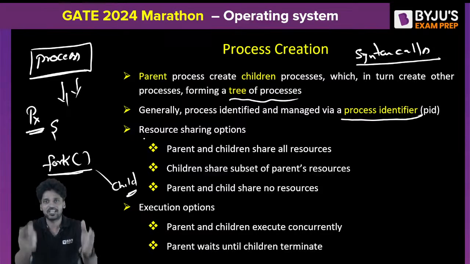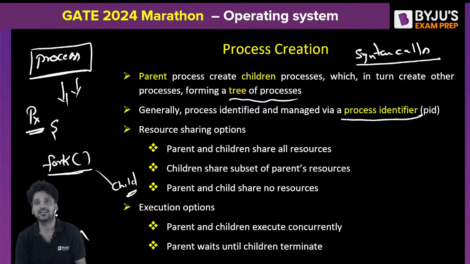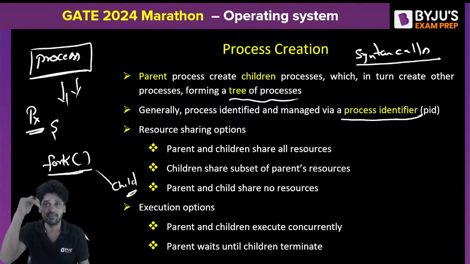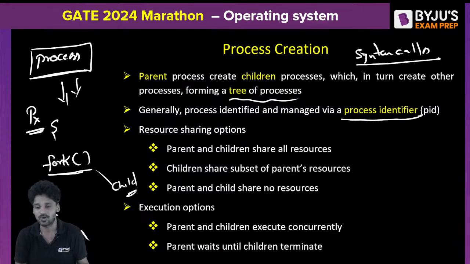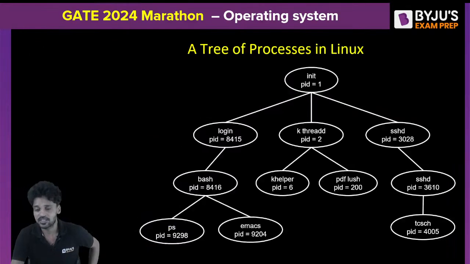I've created a child. When a child is created, in order to execute, it may require several resources. Every time a process is created, it requires several resources, right? Now I created a child process. The child process may also require several resources. What are the resources? How can the resources be shared? I'll tell you. When a child is created, there are several ways to provide resources to the child.